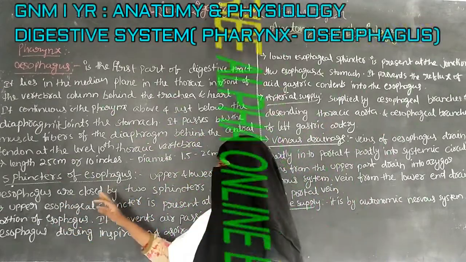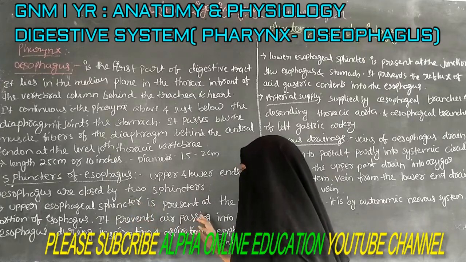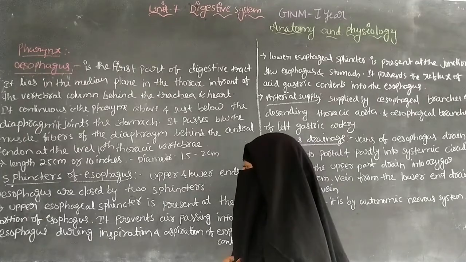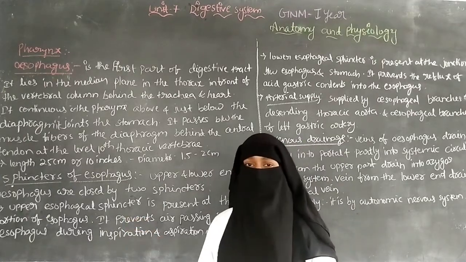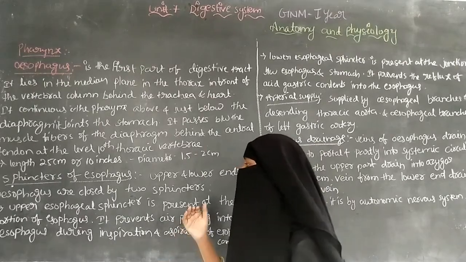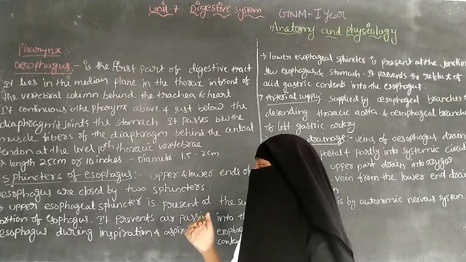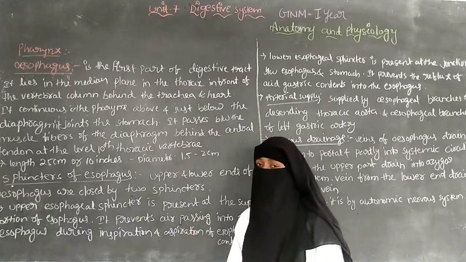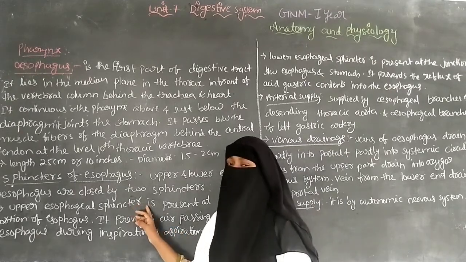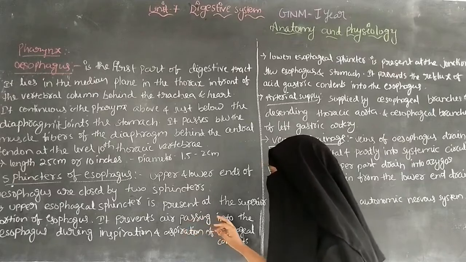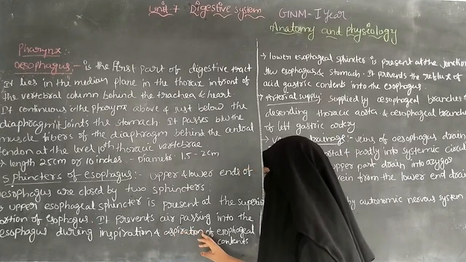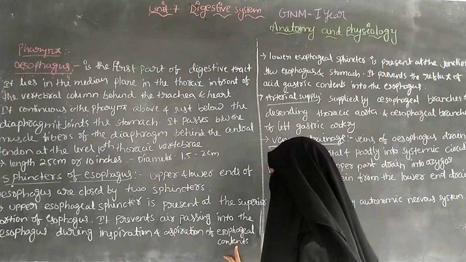The upper esophageal sphincter is present at the superior portion of the esophagus, the upper part of the esophagus. It prevents the air passing into the esophagus during inspiration and the aspiration of esophageal contents.